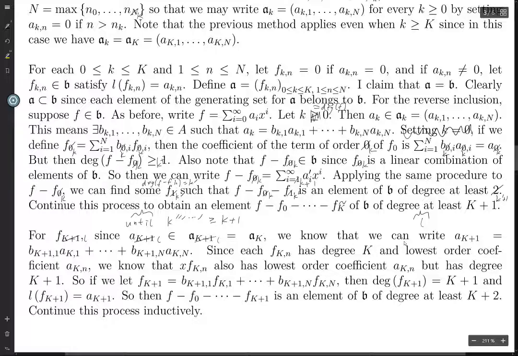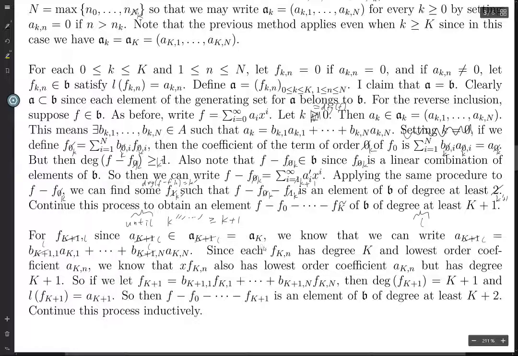So then we can write A sub L as the sum of, let's see here, BL1 sub K1 through BLN sub KN. And note here, these are capital Ks. And we are doing that because these capital KIs are in this ideal.